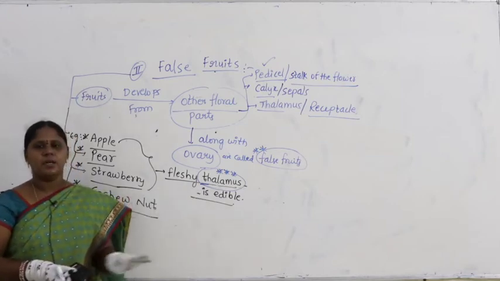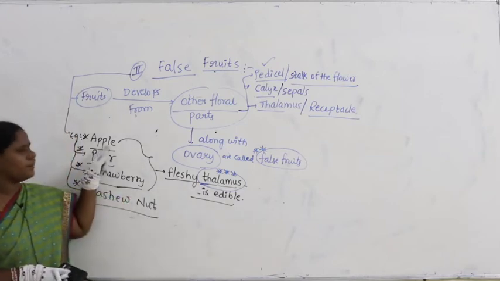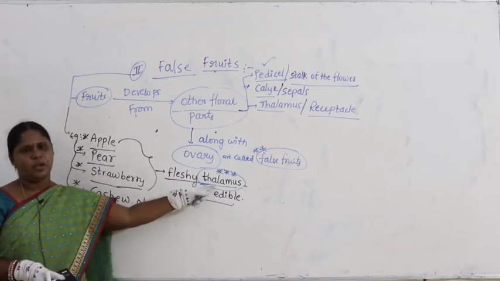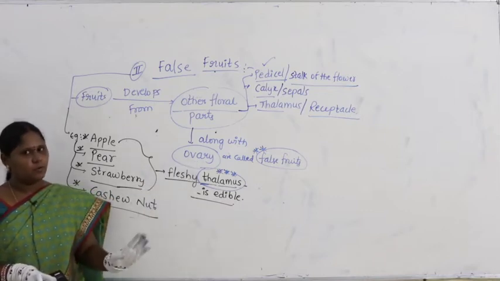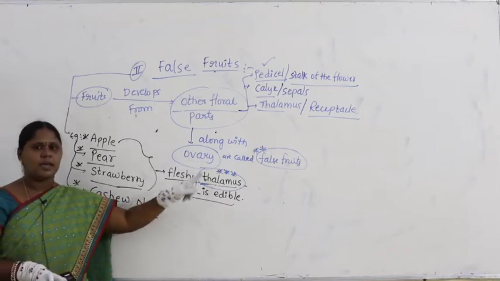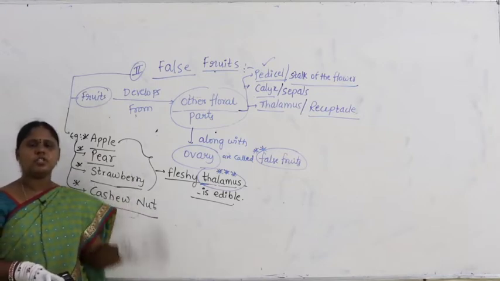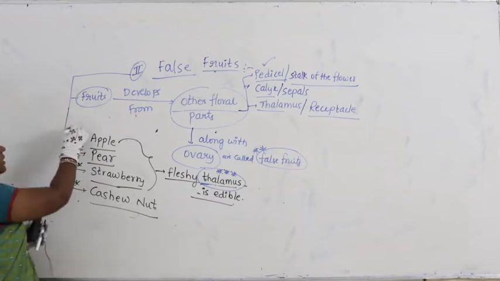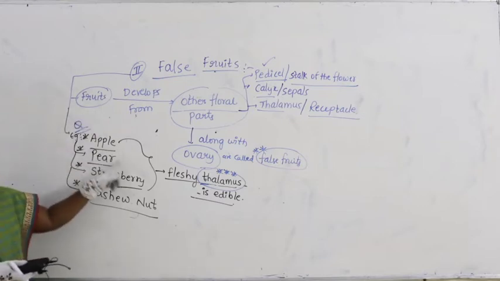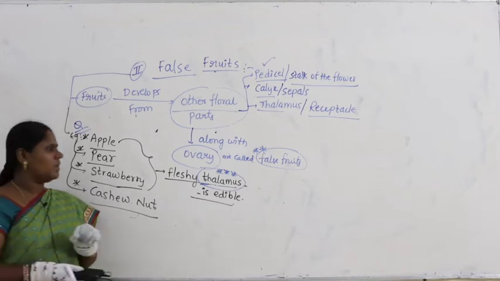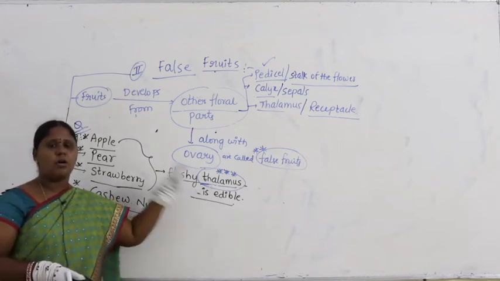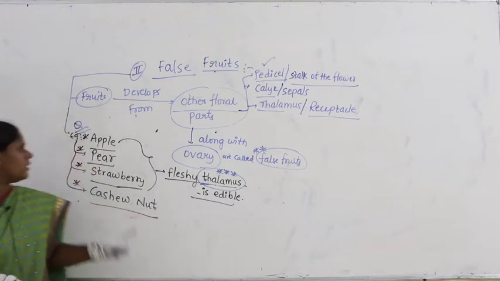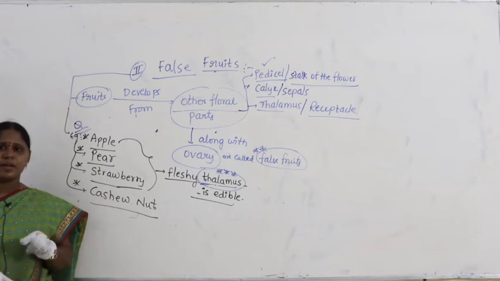Apple, pear, strawberry, in these three, what is edible here? Thalamus is edible. That means in apple, what we eat is thalamus. Of course ovary is present, but we do not eat ovary. So generally a question appears on this. This is a note point, a question-getting point. Generally for apple, pear, strawberry, what is the edible part? You have to remember thalamus, or you will get the question, in which fruits the fleshy thalamus is edible, with the options given.